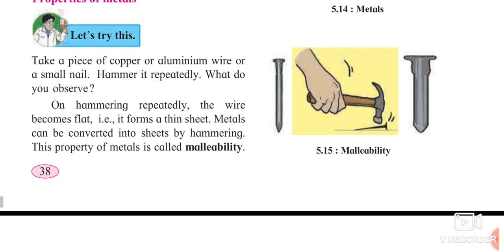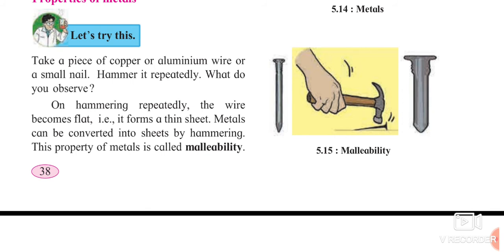So, the first part is malleability. Malleability means what? When you are hammering a particular metal again and again, it becomes very flat, or it forms the thin sheet. Now you can see the sheets which are there on your roof. In Marathi you call them as patre.